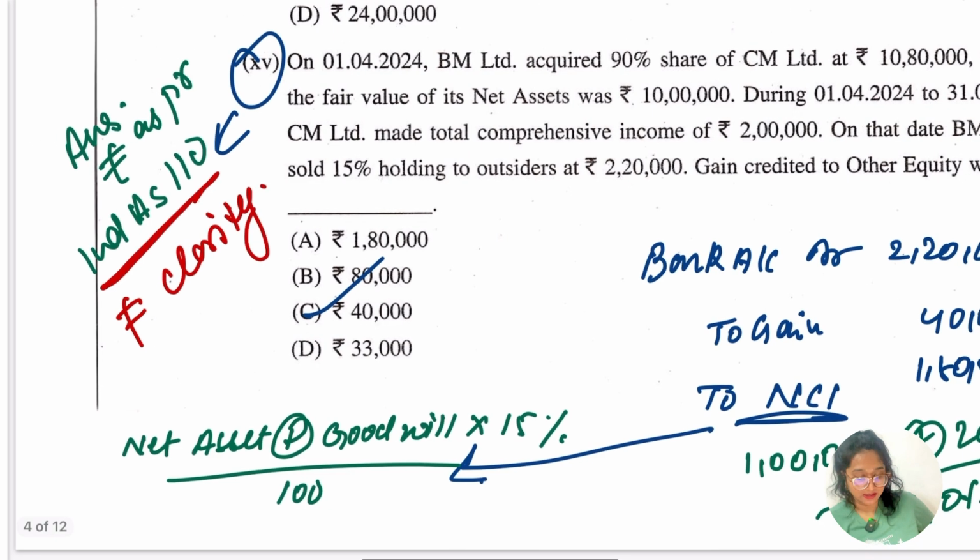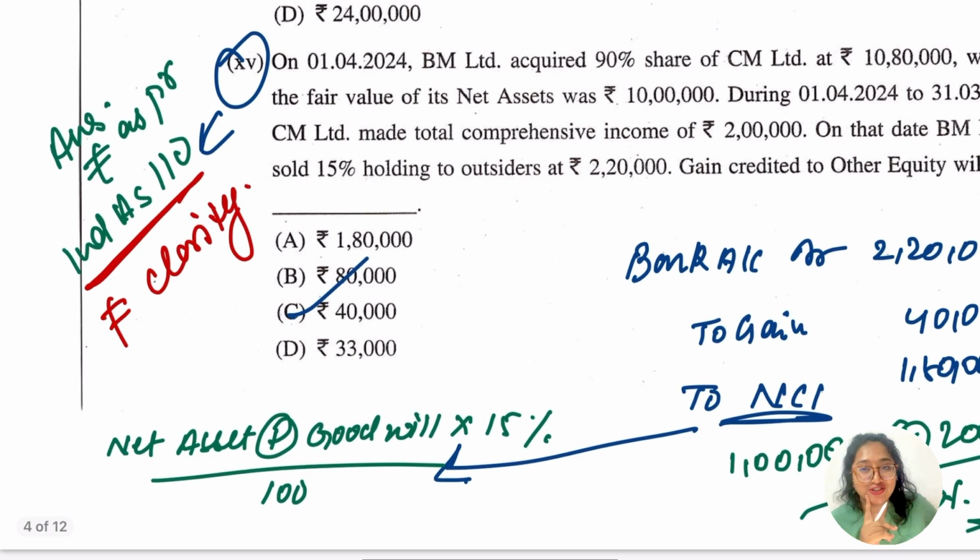So basically let me tell you, there is no clarification, ठीक है, and the answer is basically not as per the Ind AS 110 here. Whatever the answer is here, when I was solving, my answer was 13,000, but there would be confusion because you have to find out how the question has been solved. We know there are 2 parts ना, तो उसमें थोड़ा सा confusion होने के chances बहुत हैं.